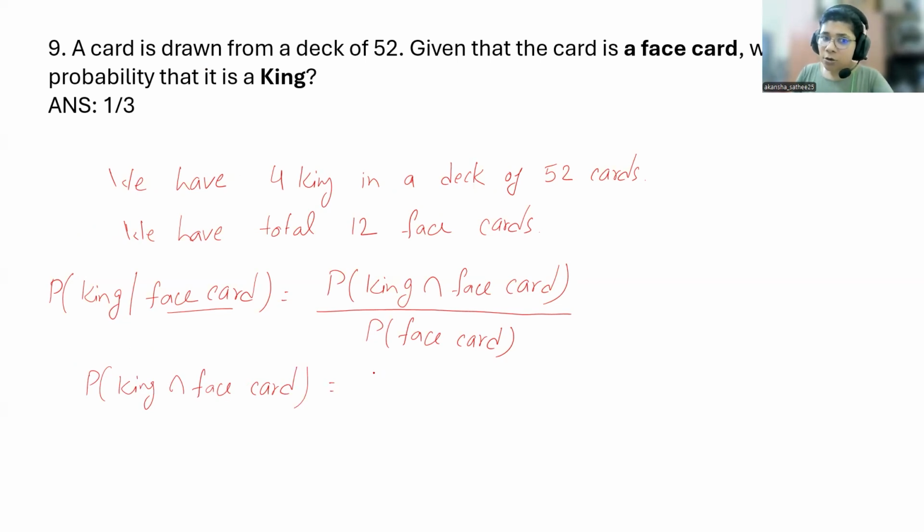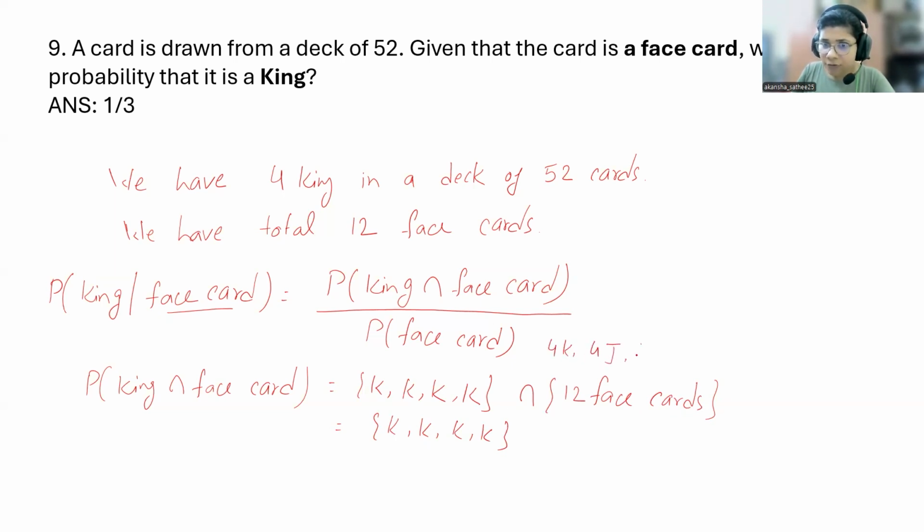How many kings are there? Only 4. So K, K, K, K are the 4 kings and you have 12 face cards. The intersection of these will be K, K, K and K, right? Because these 12 face cards have 4 K's, 4 J's and 4 queens. Right? These are the 12 cards. So it is just 4.